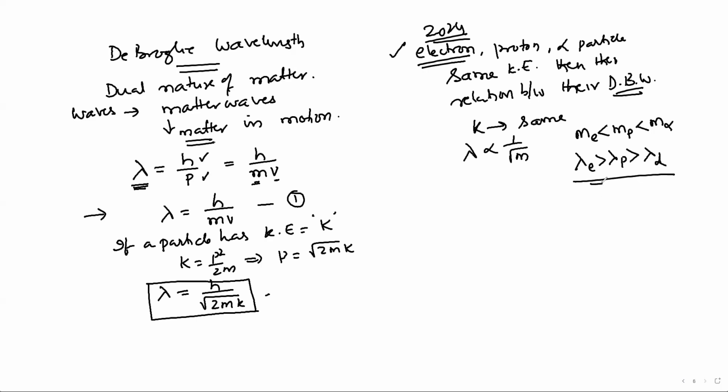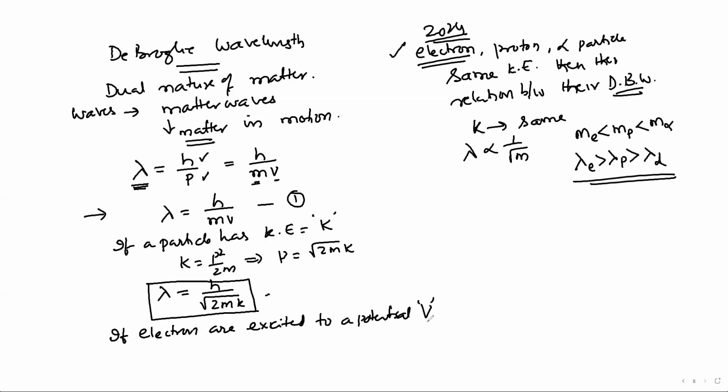This is a simple question. Like these, simple questions will be asked. Here K is the kinetic energy. And if electrons are excited to a potential V, then what will be the de Broglie wavelength?